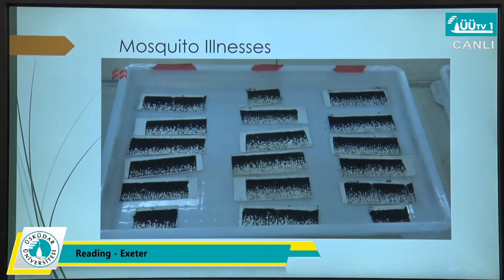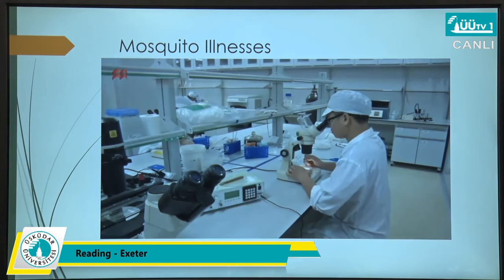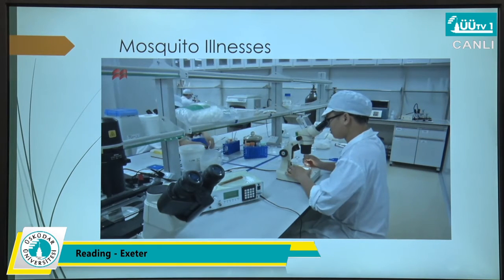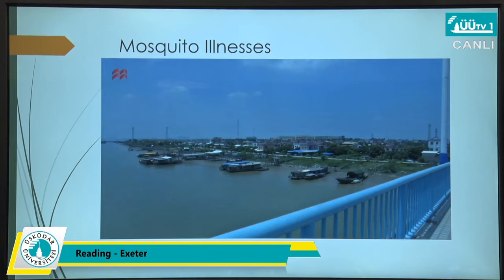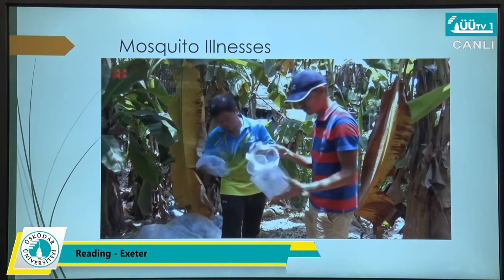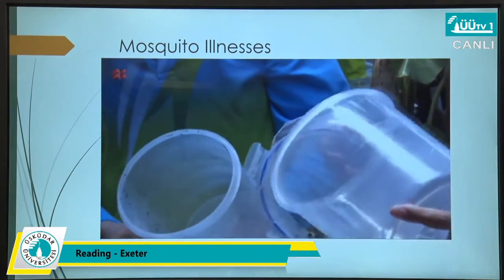Xi started his work in 2012, and last year he released 3 million male mosquitoes. Mosquito eggs are collected from cages containing 5,000 females and 1,600 males, and then injected with the bacteria. A researcher can inject around 200 eggs a day. The male mosquitoes are then released. On the island of Shazai, 1.5 million mosquitoes are released every week. Xi said that the mosquito population has been reduced by 90%.